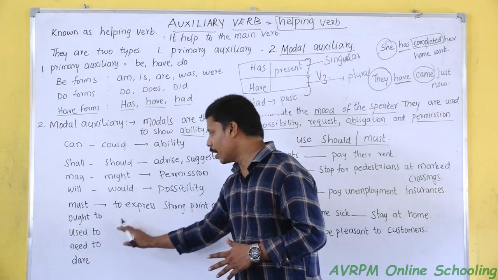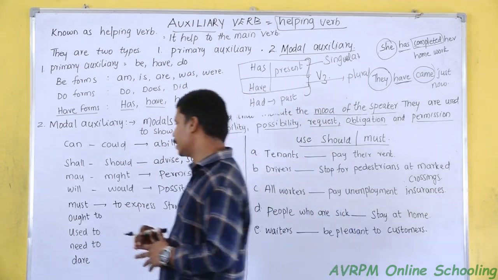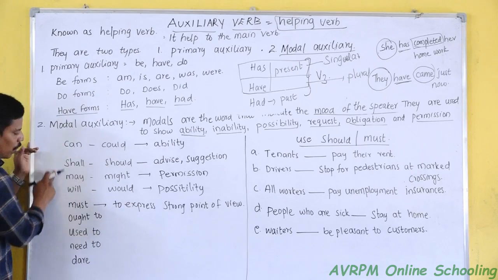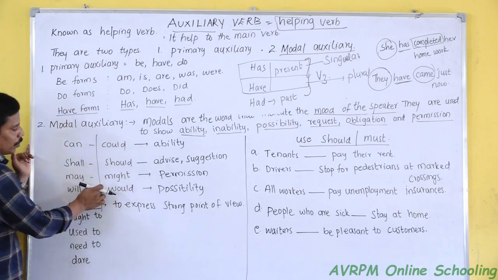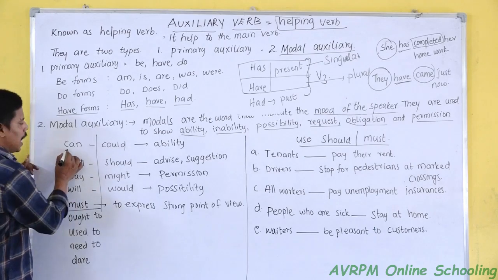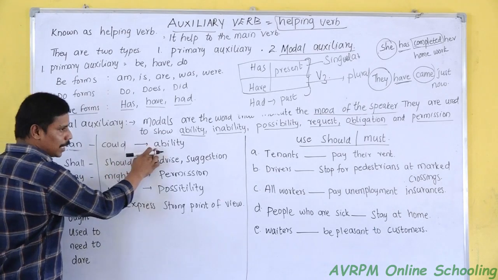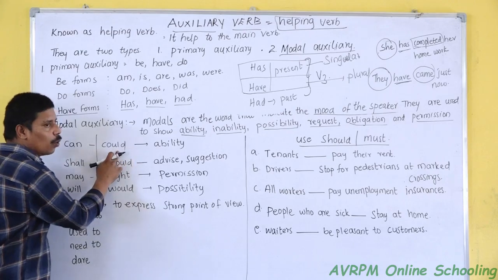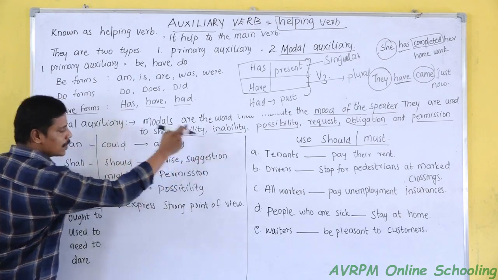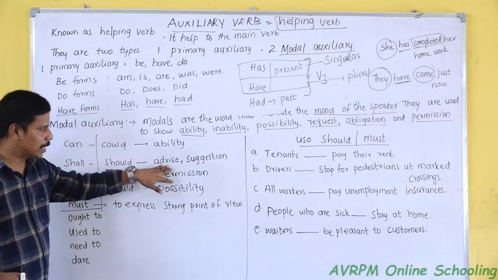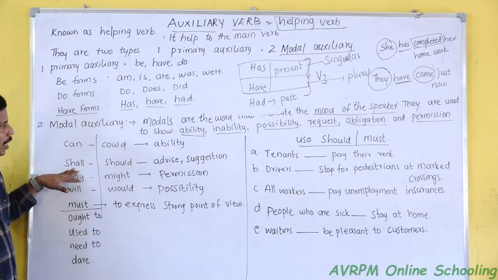Here, these are the modal auxiliaries. We can understand that the first part is used as present tense, and the second part is known as past tense. Can is used for ability. The past tense of can is could. Shall is used as advice or suggestion. When we want to advise a person, we can use shall.